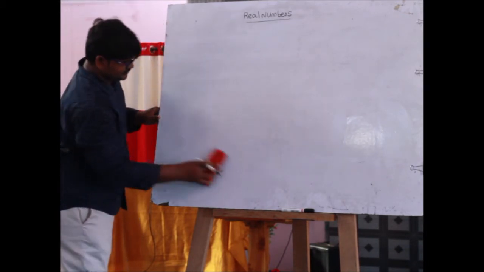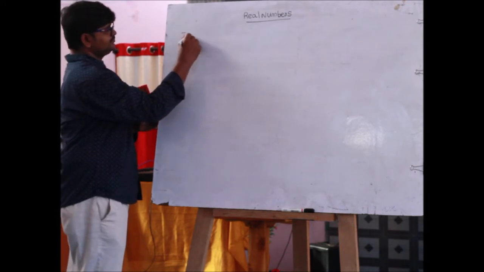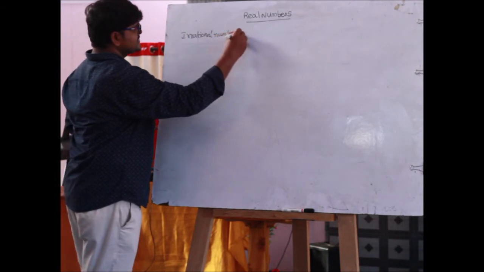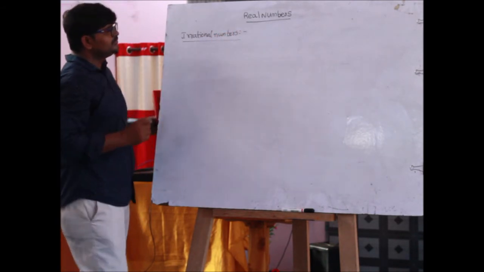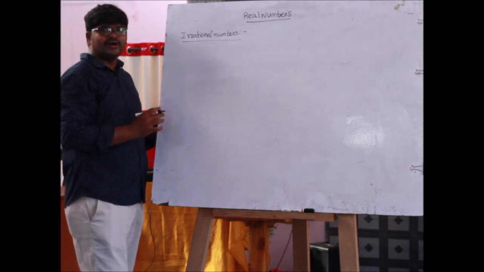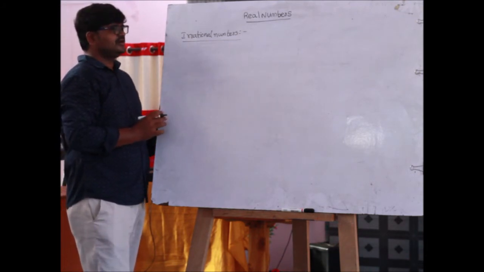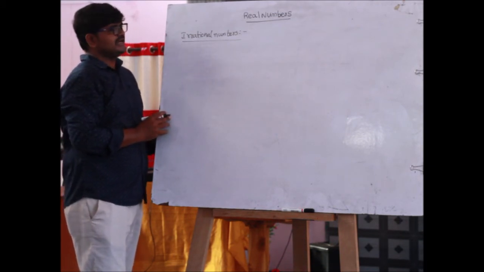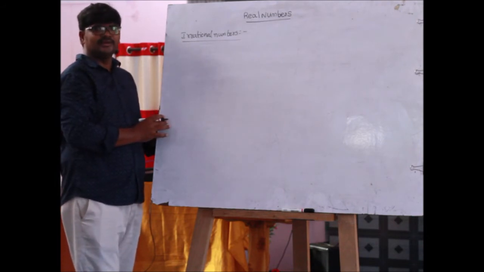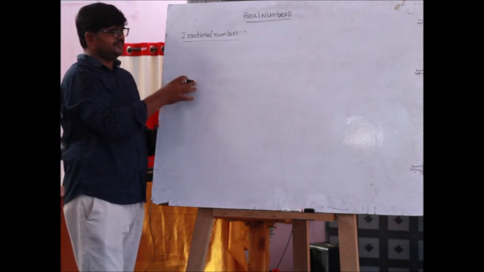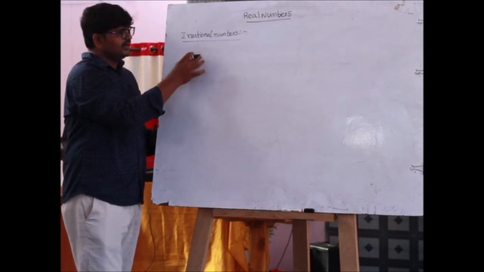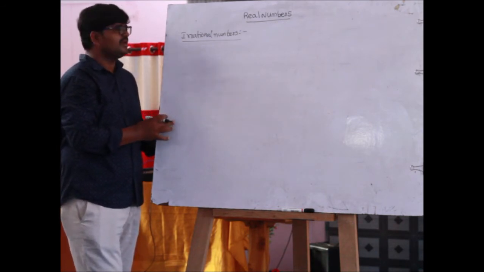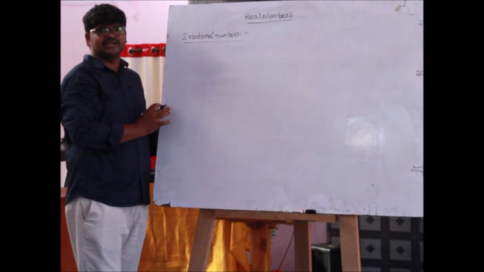Next one. Irrational numbers. The next part is irrational numbers. A number that cannot be written in the form of p by q, q not equal to 0, is called an irrational number. Or, the decimal expansion of the number is neither terminating nor repeating. Neither terminating nor repeating numbers are called the set of irrational numbers.